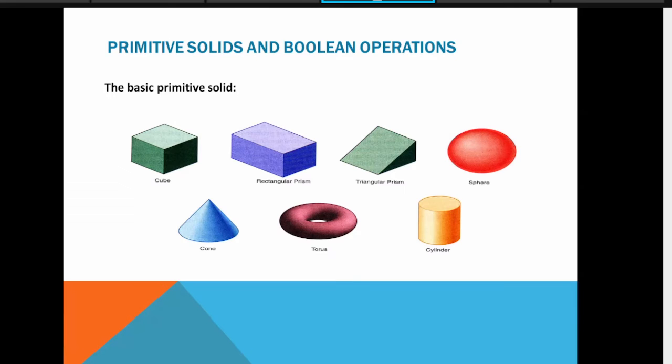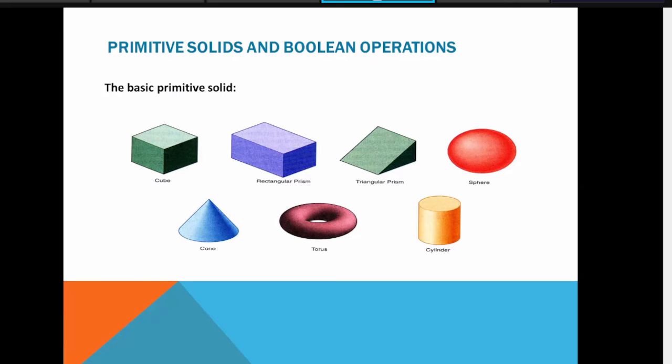Yeah, now this is one interesting part: primitive solids and Boolean operations. There we can use the standard graphics models. Many languages support these primitive solids. Even in OpenGL, if you are aware, that is a very simple, open source graphics language available, and in that language also you will get these ready-made solids. So on those you can apply design or embedding.